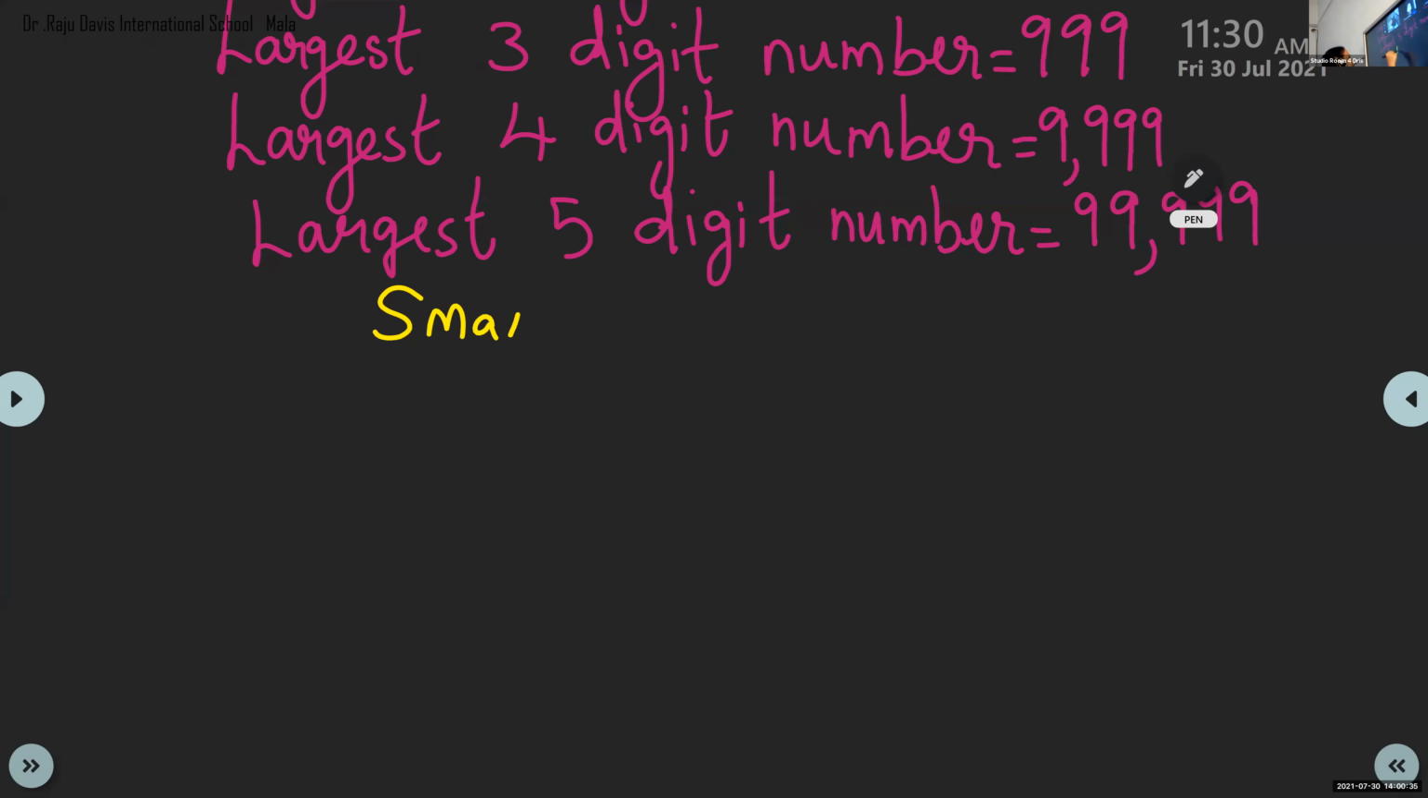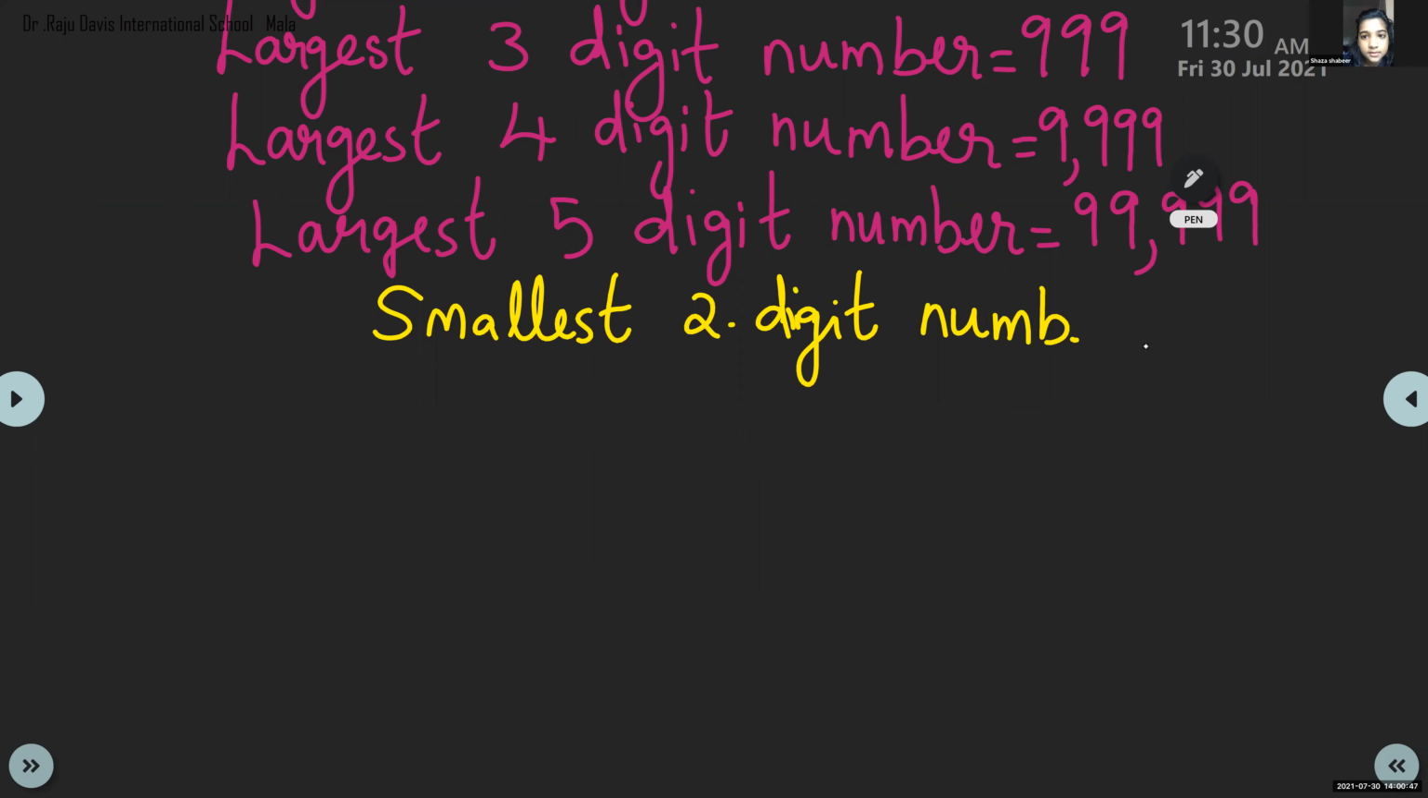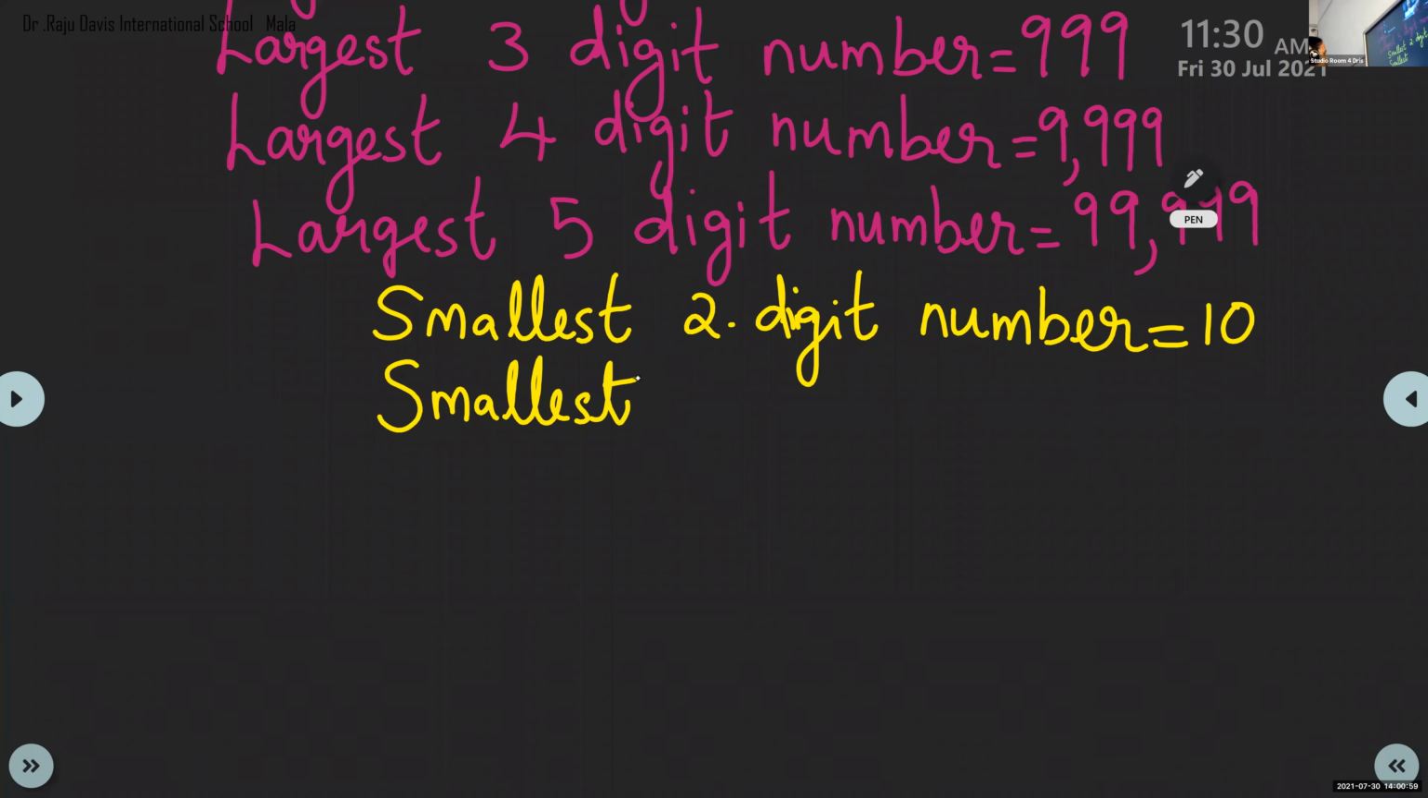Shasta, can you give me the smallest two-digit number? Ma'am, 10. 10. Very good. The smallest two-digit number is 10. Now, children, you can write like this: the smallest three-digit, smallest four-digit. We will write till the smallest five-digit number.